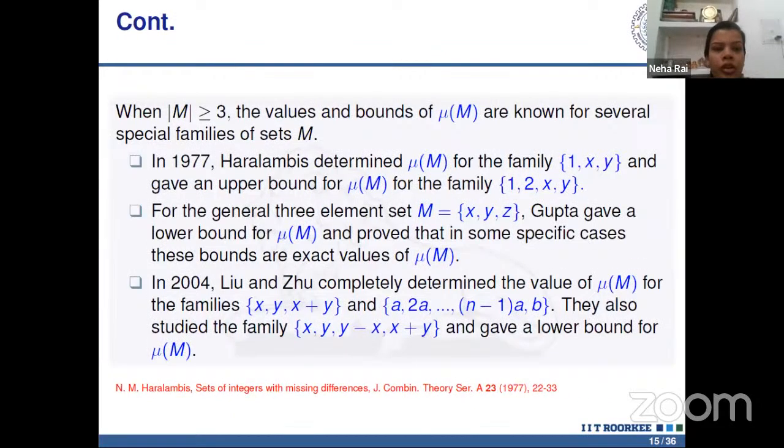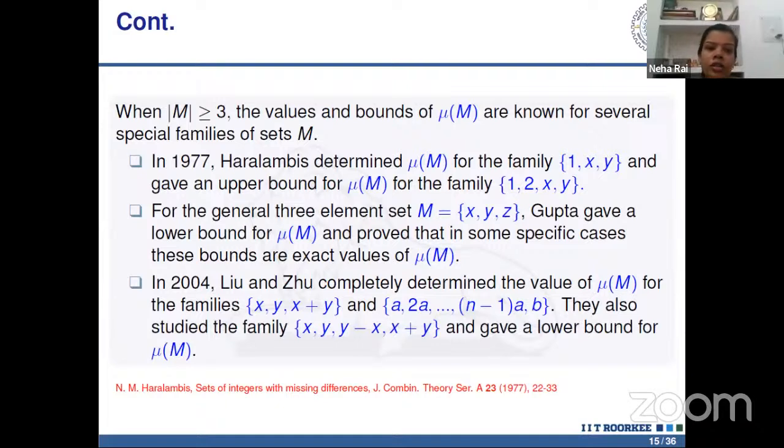So for cardinality of M greater than or equal to 3, the values of maximal density are known for several special case families of the set M. In 1977, Haralambis determined the maximal density for the 3-element family {1, x, y}, and gave the upper bound for the maximal density for the 4-element family {1, 2, x, y}.